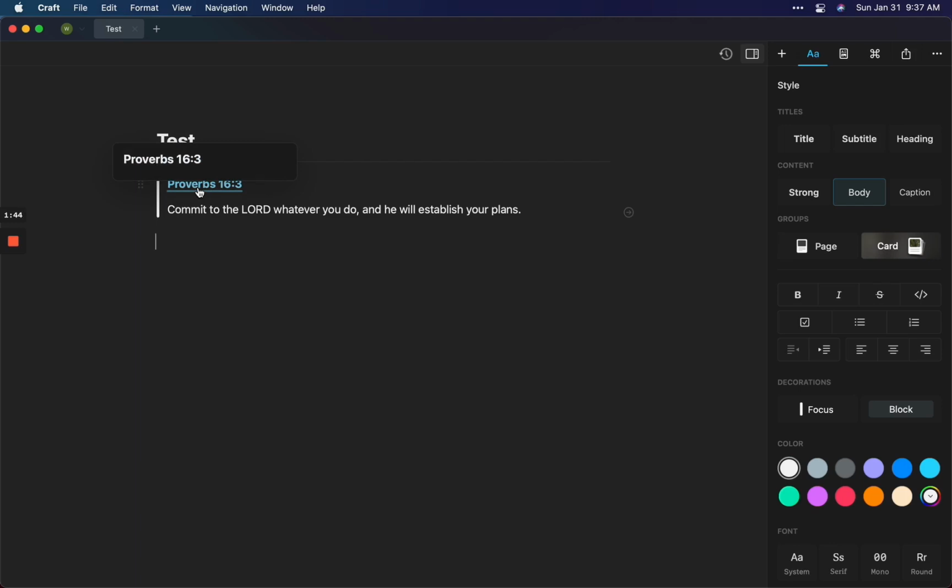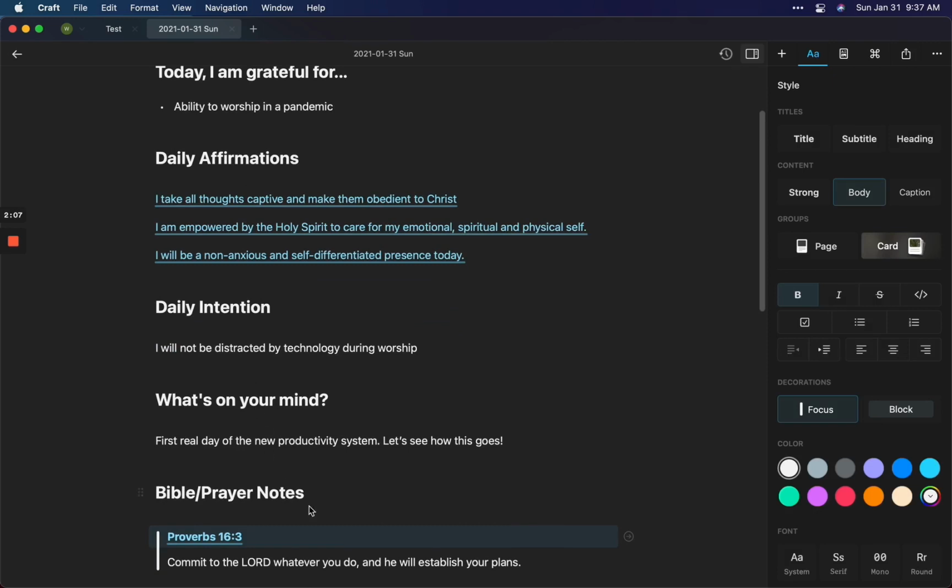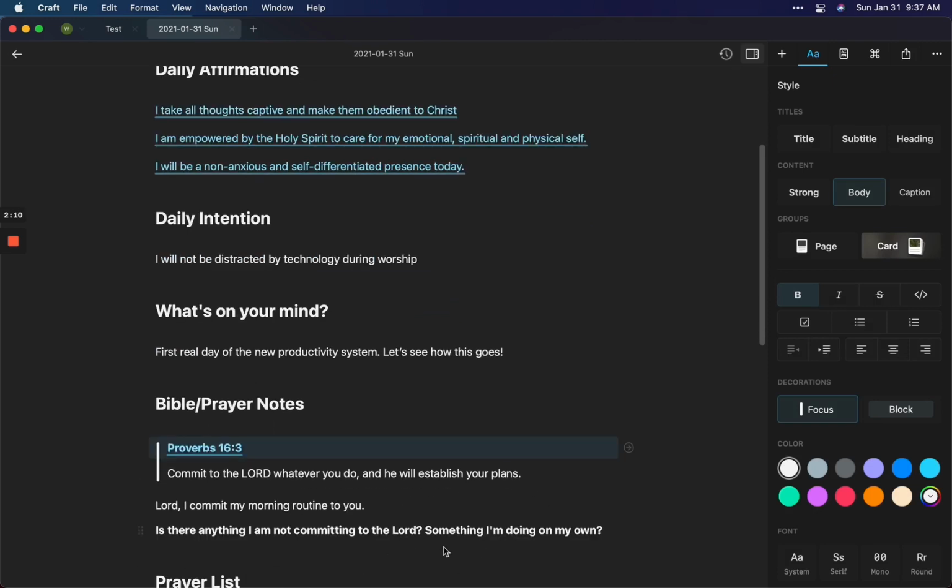And it also created this link, which is very cool in applications like Craft or Roam Research or Notion, is you can now click this. And one of the great things is there's this concept of backlinks. So you can now see everywhere that I've worked with this particular verse before. And I can go click here and see my notes.